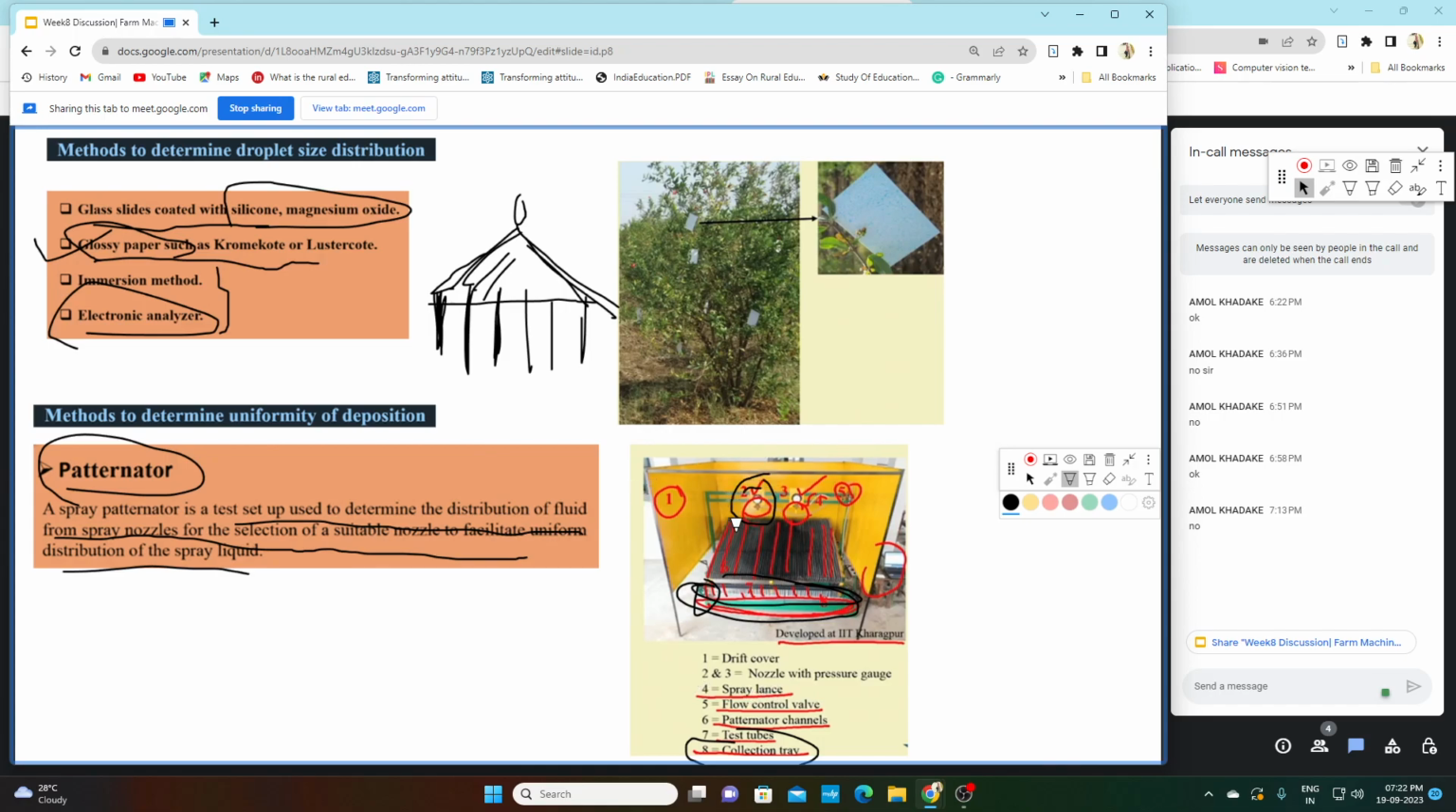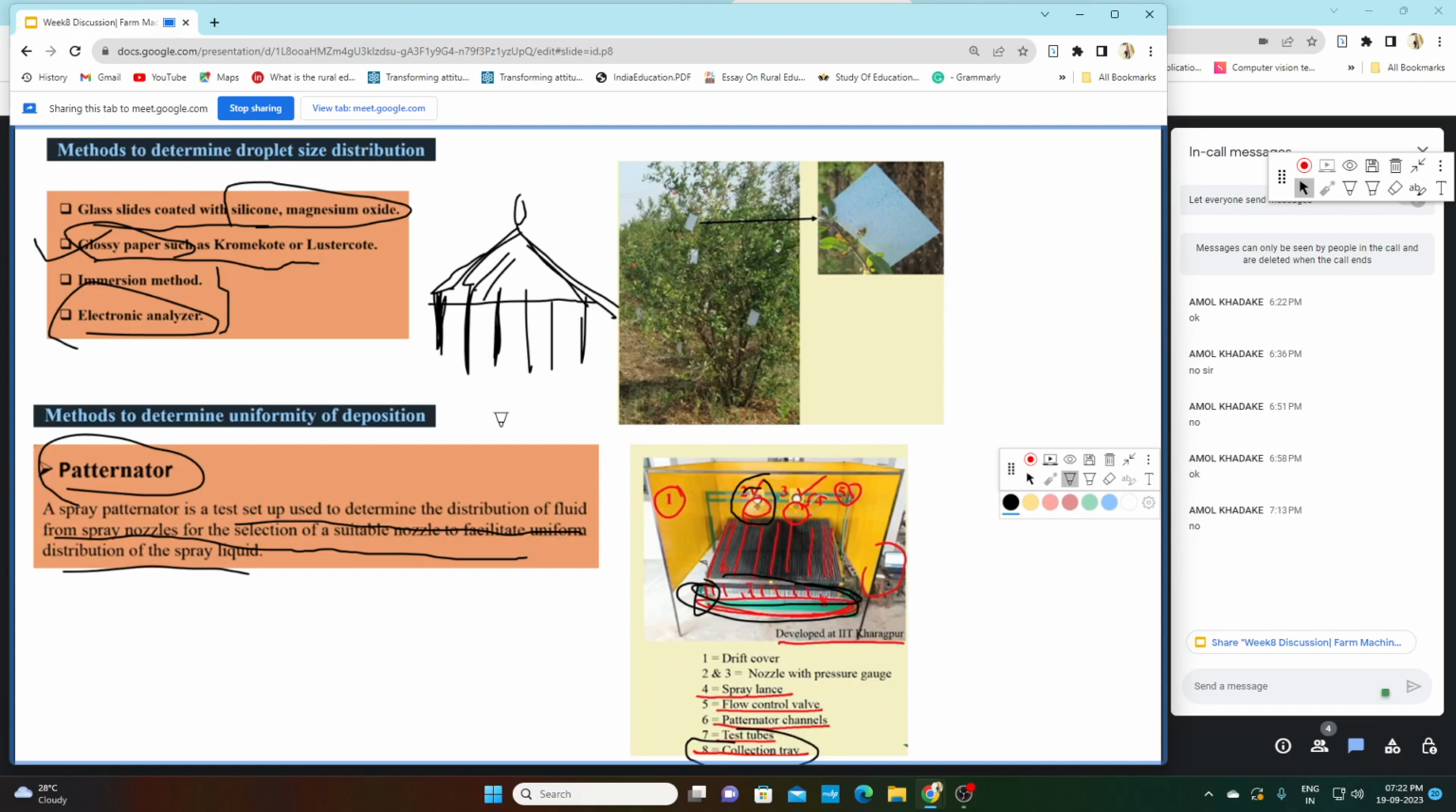The nozzle will be getting the spray liquid from the spray lance. Fifth is your control valve. The control valve is required to control the flow of liquid to your nozzle. Then the patternator channel. This red mark is your patternator channel. And seventh is your test tube. This red mark at the bottom is your test tubes.